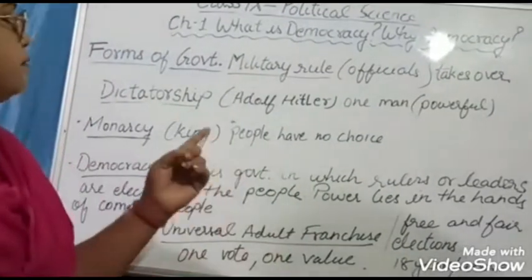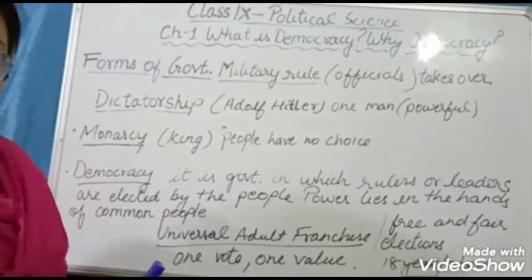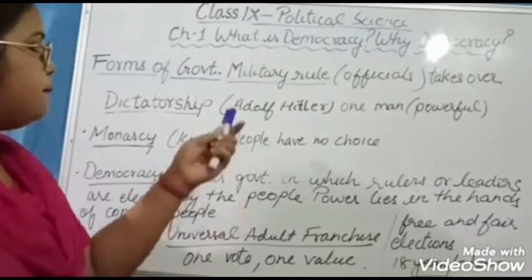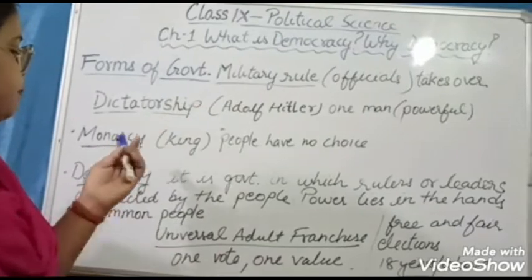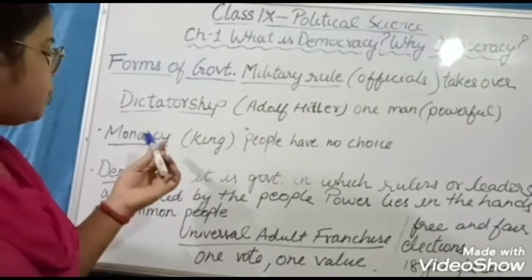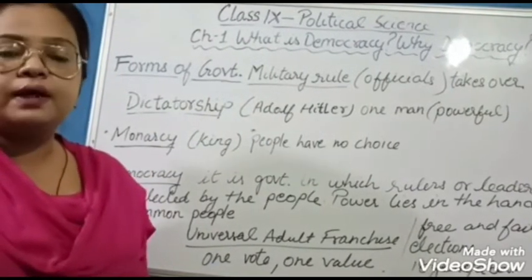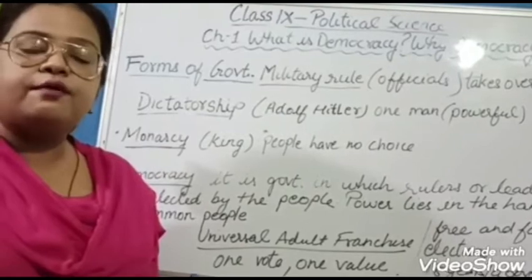So children, I have given you important aspects about the forms of government. Once again, I will sum up: military rule, dictatorship and monarchy are the non-democratic forms of government, and democracy is the democratic form of government.